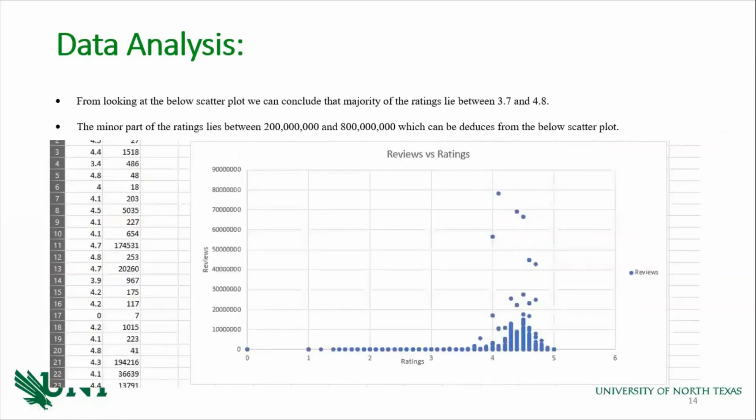And coming to this, it is a scatterplot. Scatterplot helps us to show how one variable is affected by a small change in another variable. Here we can see the scatterplot between ratings and reviews. So the majority of the data is concentrated from 3.7 up to 5-star rated, and the reviews are also increasing, are also at the top in this area. So from looking at the scatterplot, we can conclude that the majority of the ratings lie between 3.7 and 4.8. The minor part of the ratings lie between 2 billion and 8 billion, which can be deduced from the scatterplot.